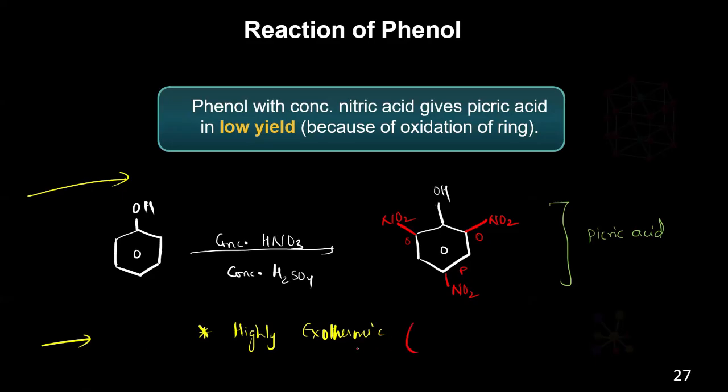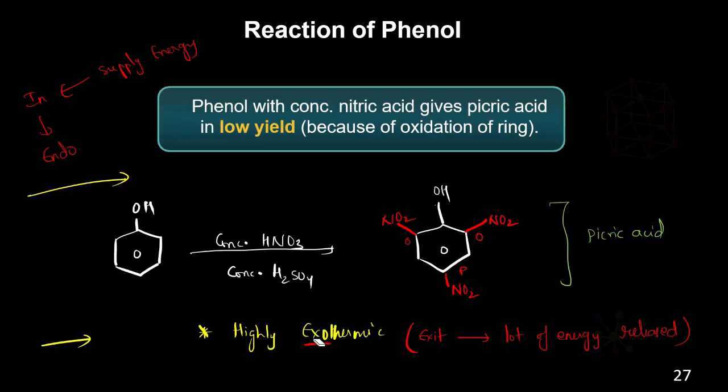Exo, remember, exo means exit. That means a lot of energy is released. So that's called the exothermic reaction. Endo means in. That means you need to supply a lot of energy, so it is called endothermic. Release energy, exit, it is called exothermic reaction. Understood? So what happened here? The phenol you treat with nitric acid will give the picric acid and it will liberate a lot of energy. So that's why it is called an exothermic reaction.